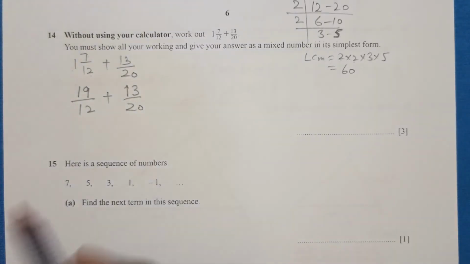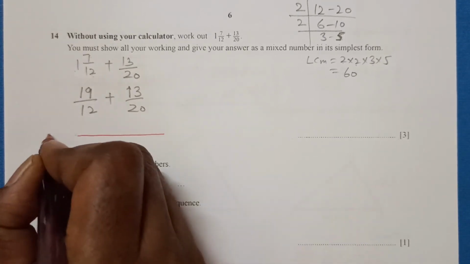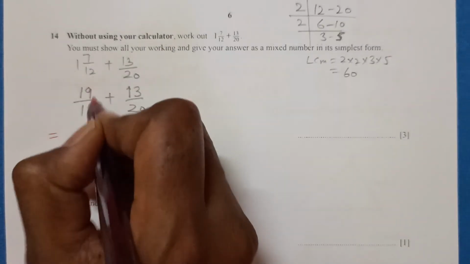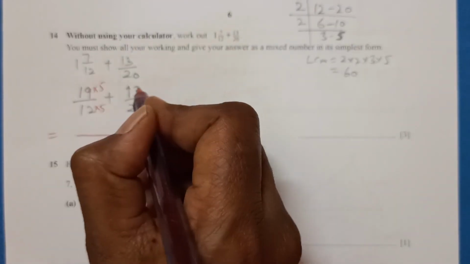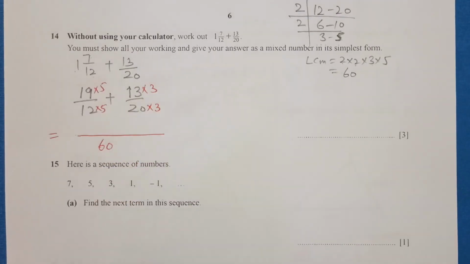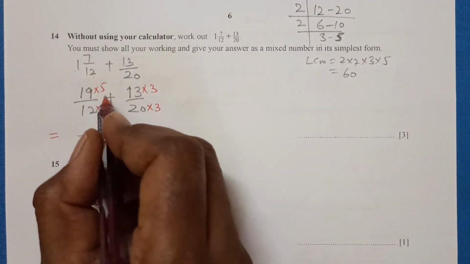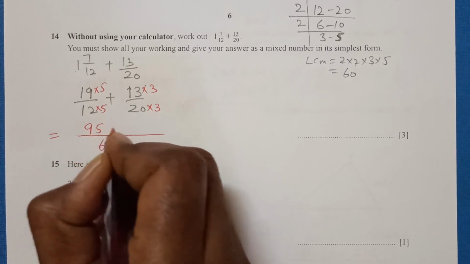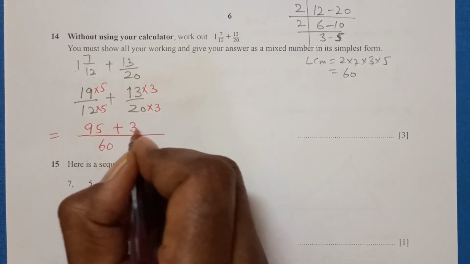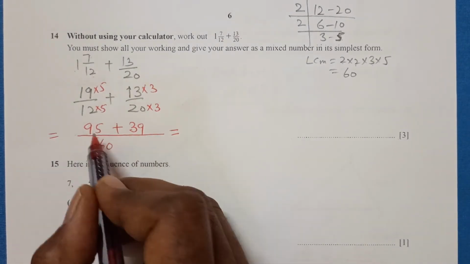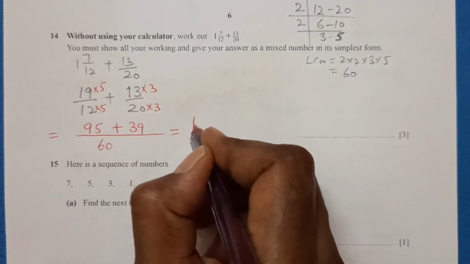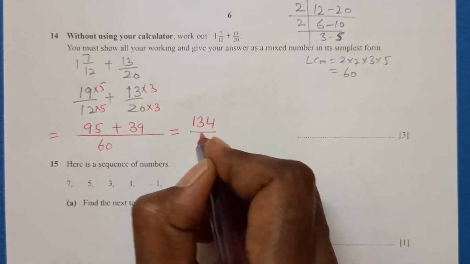To make the denominator 60, 12 times 5, we multiply by 5 here and by 3 here. So 19 times 5 is 95, plus 13 times 3, 39. Now add these two, and it is 134 over 60.